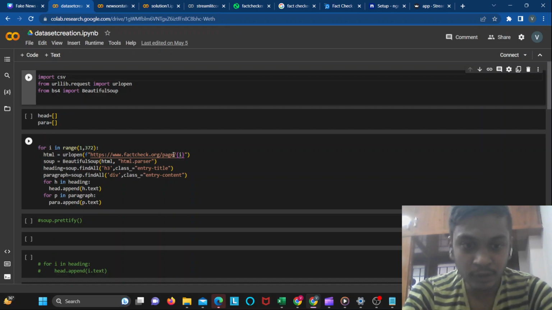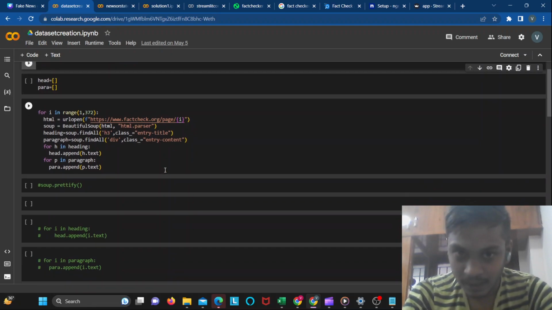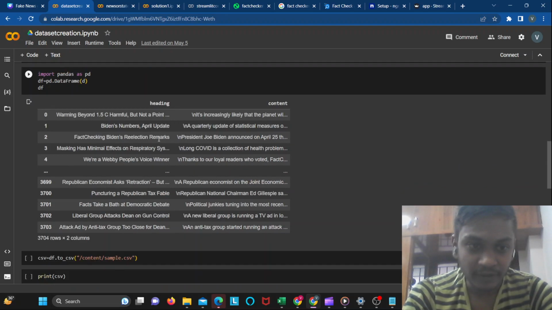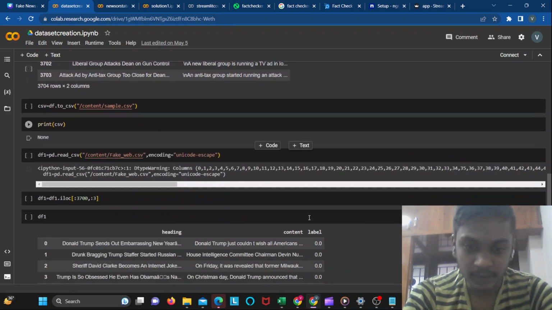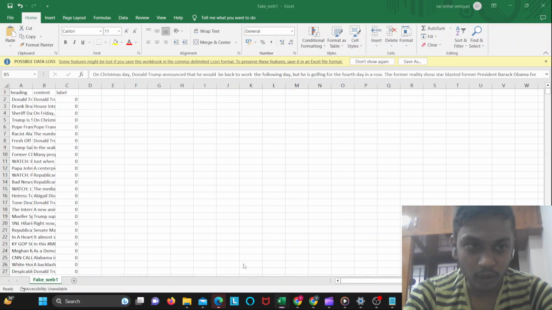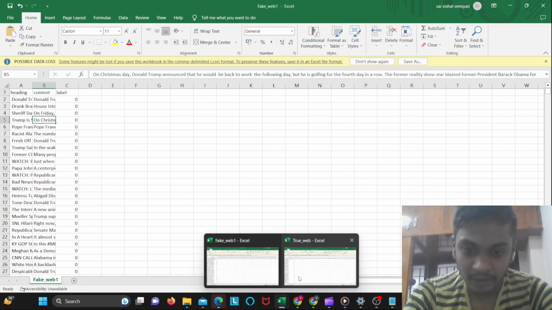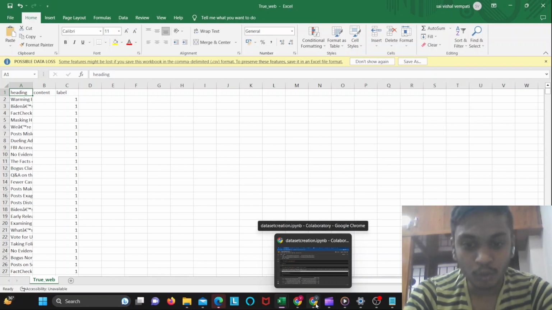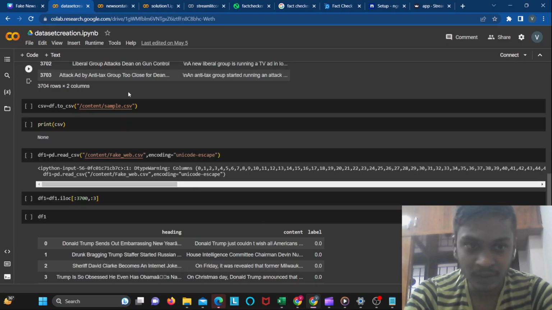Now we are taking the URL and web scraping it by changing the pages. We are using the HTML parser to scrape the data. First we convert the data into a data frame, and afterwards we convert it to a dataset. Now we get the dataset in the following way, where we have both fake and true news. It consists of a label where 1 is true news and 0 is false news. In this way we classify true or fake news. After combining both true and fake, we have created a dataset using web scraping.